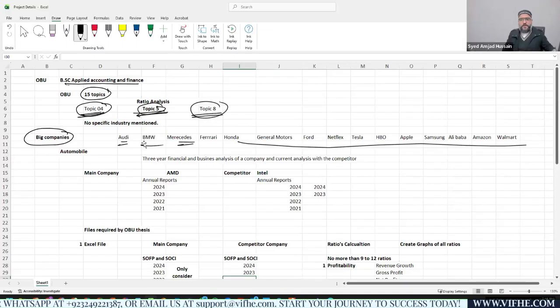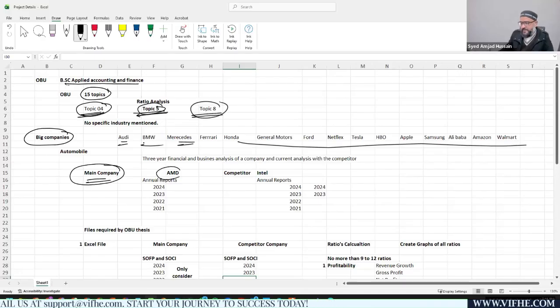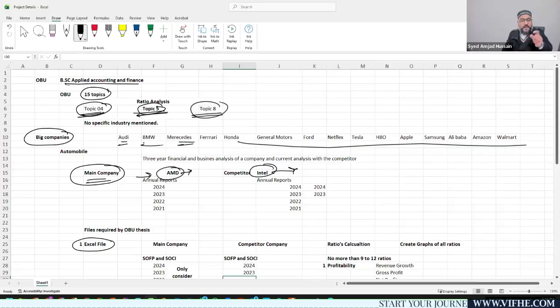The most important thing is, if you are looking into a company, you select a main company, in this case AMD, and you select a competitor company, in this case, for example, Intel, right? The very first file you need to create is an Excel file. The very first task is downloading the annual reports of both of these companies.